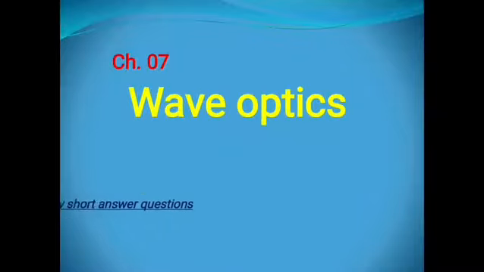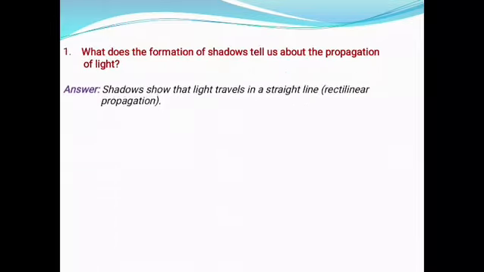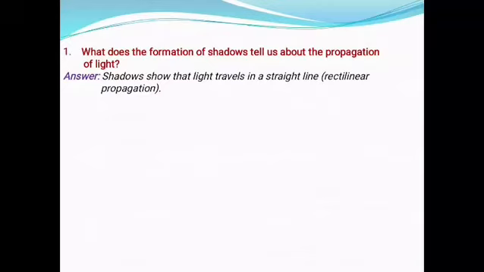Class 12, Chapter number 7, Wave Optics, very short answer questions. First question, what does the formation of shadows tell us about the propagation of light? Answer, shadows show that light travels in a straight line, which is also called rectilinear propagation.